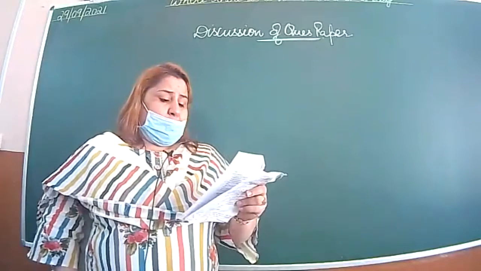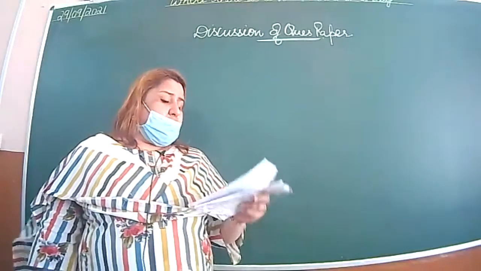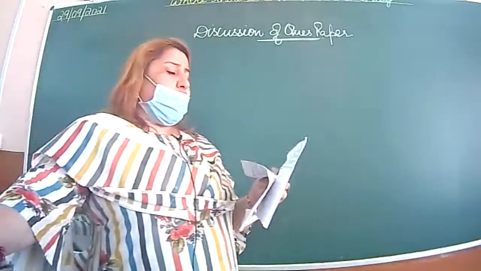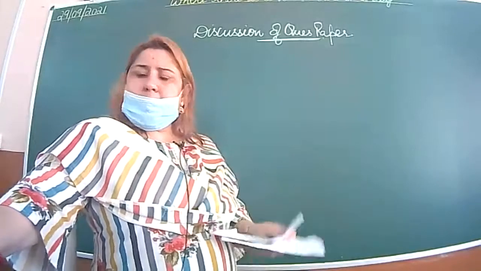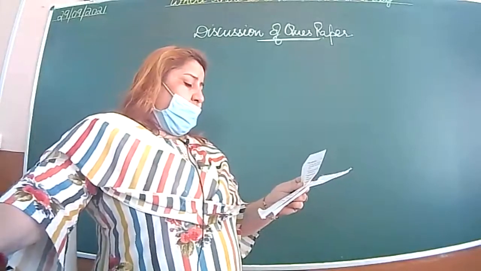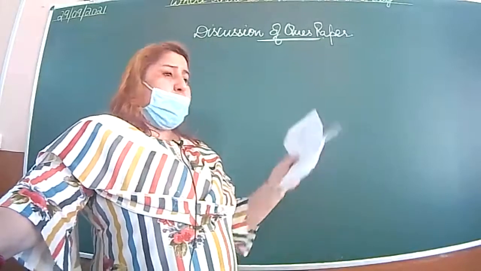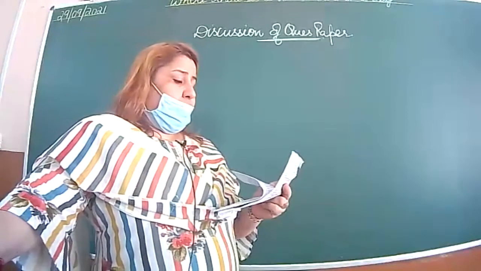Right, safety measures should be taken during lightning and thunderstorm. Write any 3 points, 1 mark for the 3 points. On the other side, earthquake, 3 points. Clear? Then difference between manures and fertilizer, 3 points. Right, parallel point should be there. If parallel is not there, then marks cut off.